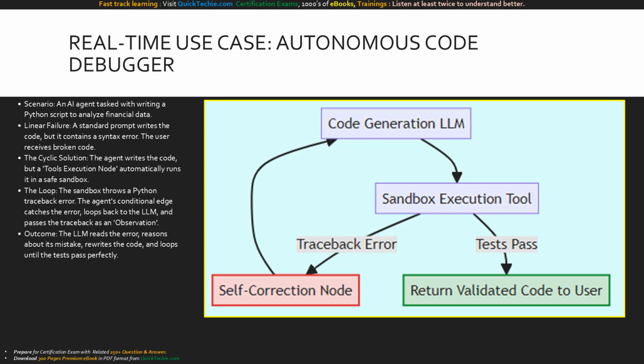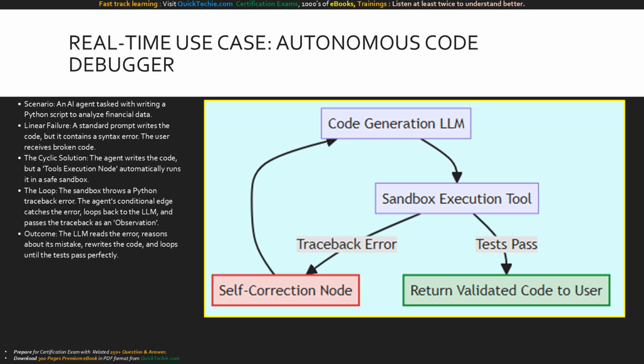Let's cement this with a highly valuable, real-time use case, an autonomous code debugging agent. Imagine you ask an AI to write a complex Python script to calculate financial risk. In a linear system, the AI writes the code and hands it to you. If there's a syntax error, you're stuck fixing it.